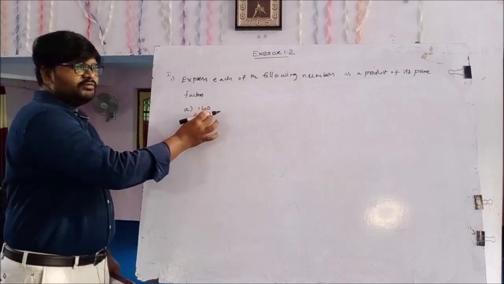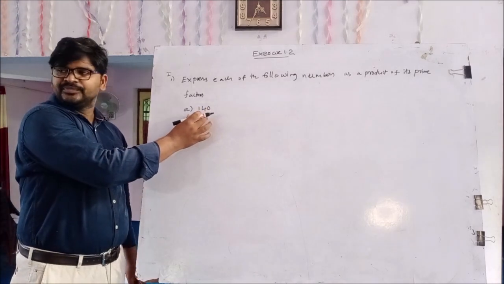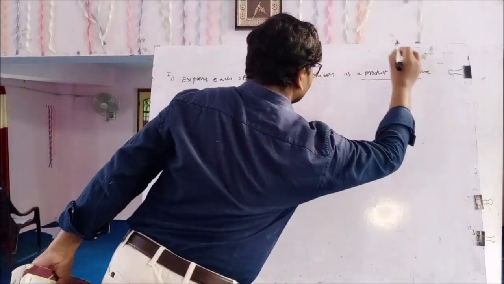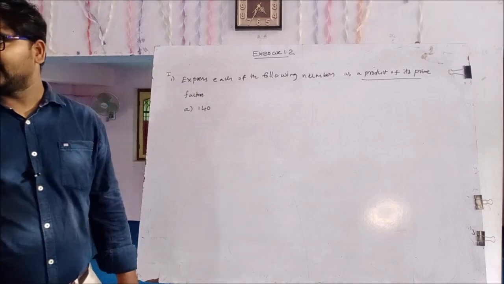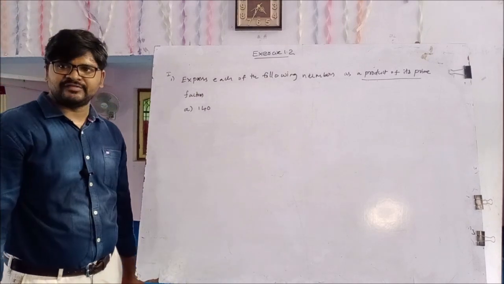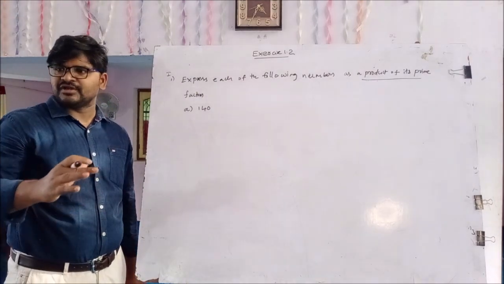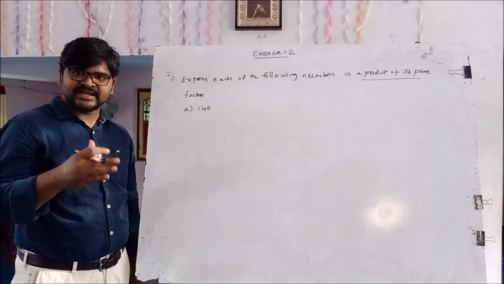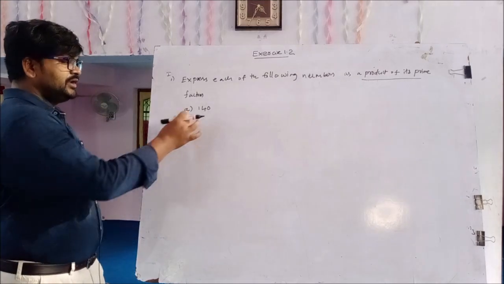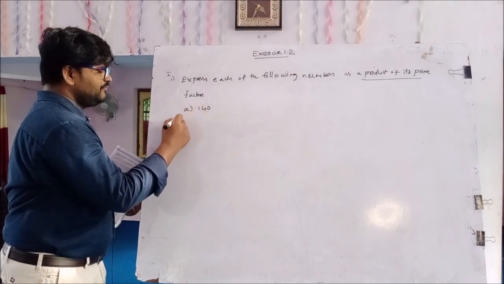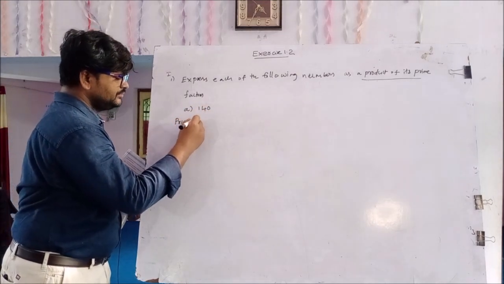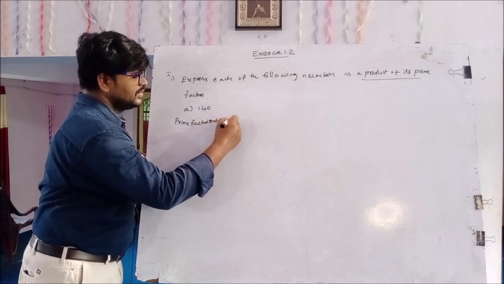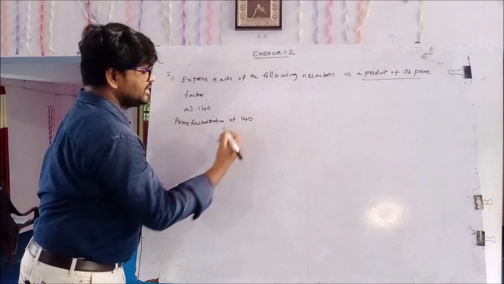140 is a composite number. A given composite number can be expressed as a product of primes, according to the fundamental theorem of arithmetic. What is the definition of the fundamental theorem of arithmetic? Every composite number can be expressed as a product of primes. So the prime factorization of 140.